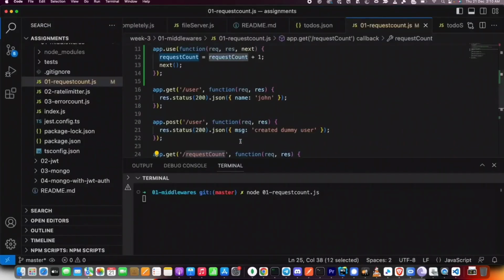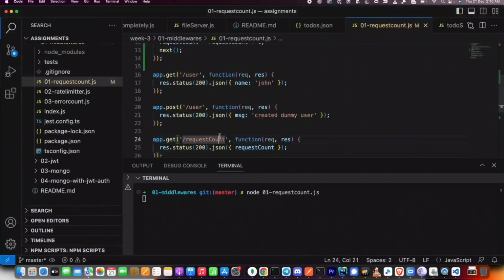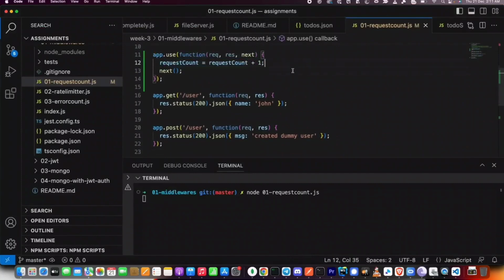It will be 4. It should have been 3. I probably hit some other endpoint in the middle. But why is it 4? Because even this endpoint, before control reached here, it went through the middleware. So request count actually went up by 1, which is why it is not 2. Let's say I hit it again. It's 5, 6. Now I hit the /user endpoint. Now it should have been 7. But if I refresh this, will it remain 7 or will it become 8?